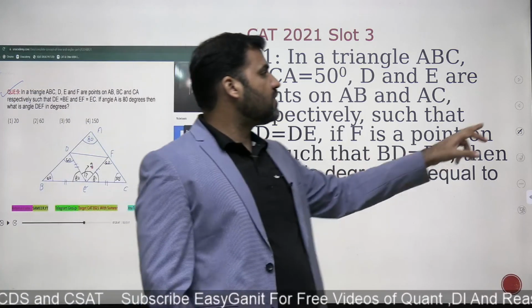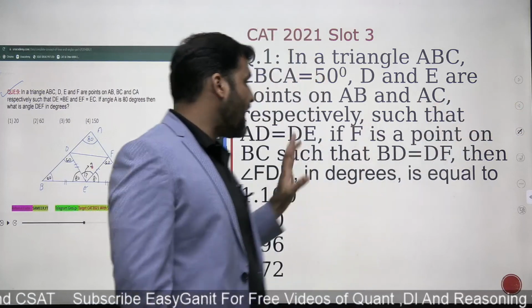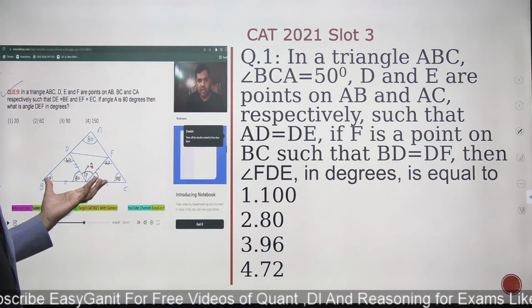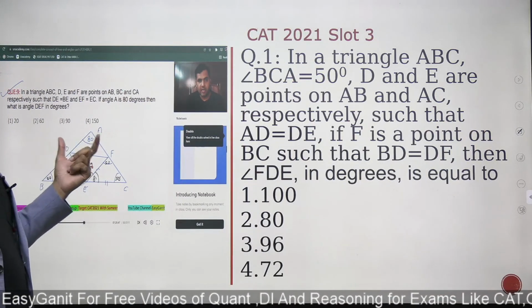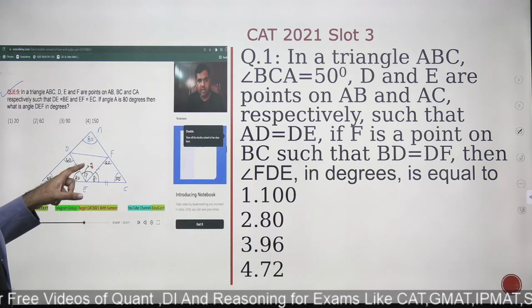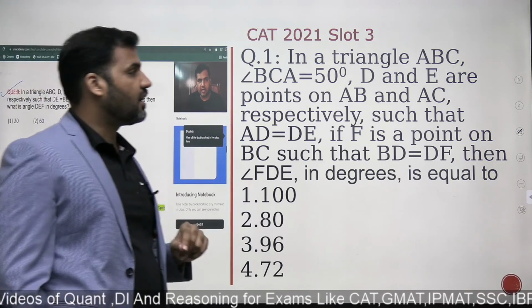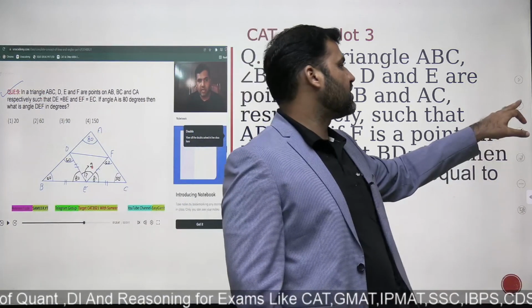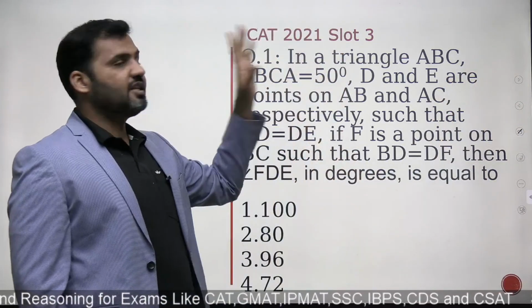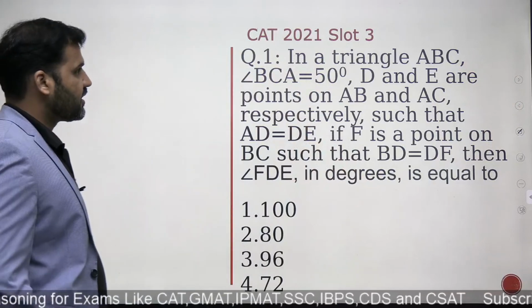Now this is 2021 slot 3 question, and this question that I am teaching to the student in one of my class is a question from my first session. You can see that this is question number 9 I am discussing, right? तो ये पहली क्लास का ज्योमेट्री का एंगल का क्वेश्चन है जो बच्चों के साथ प्लस सेशन में डिस्कस किया, और एज इट इज वही क्वेश्चन, सिर्फ 80 की जगह 50 आया, बाकी कुछ क्वेश्चन के अंदर चेंज नहीं आया.